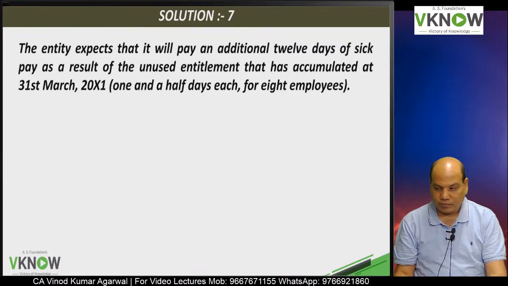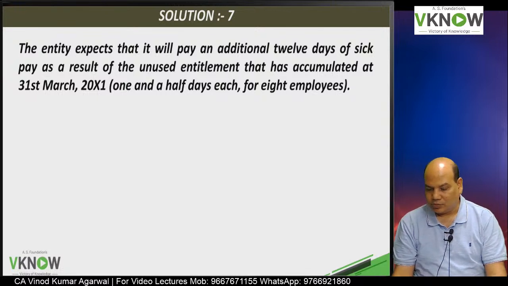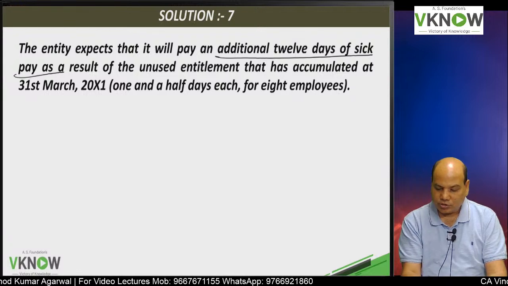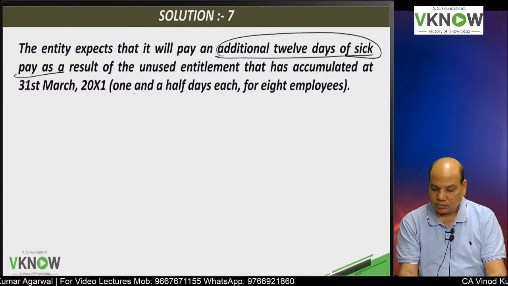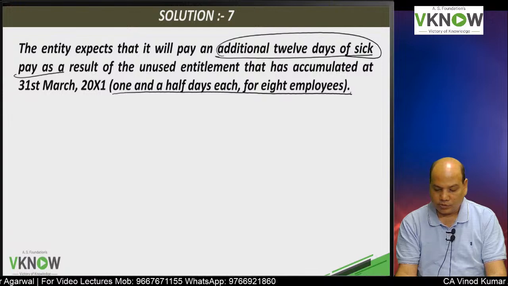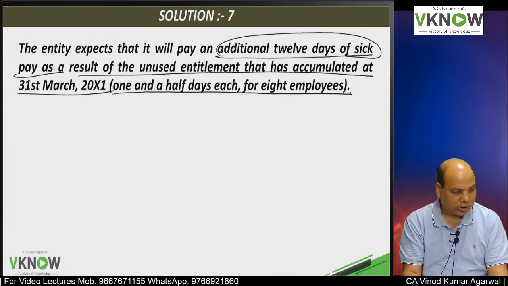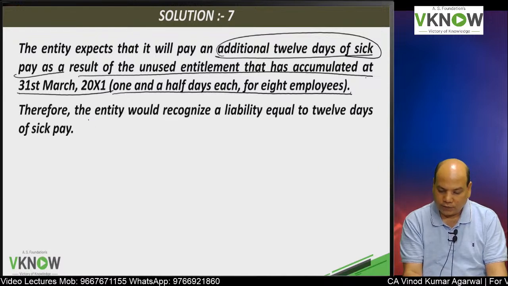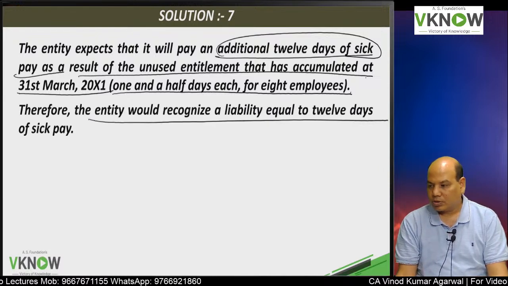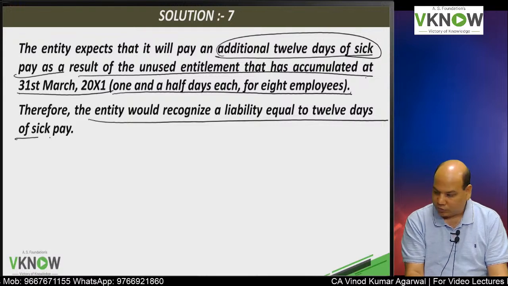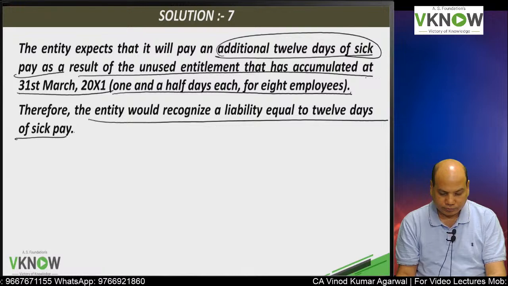So the answer is, the entity expects that it will pay an additional 12 days of sick pay. How has this 12 come? 1.5 days for 8 employees as a result of unused entitlement which has accumulated at 31st March 2002. Therefore, make provision. Make provision means recognize a liability equal to 12 days of sick pay.